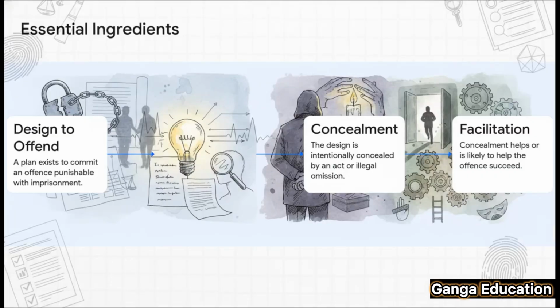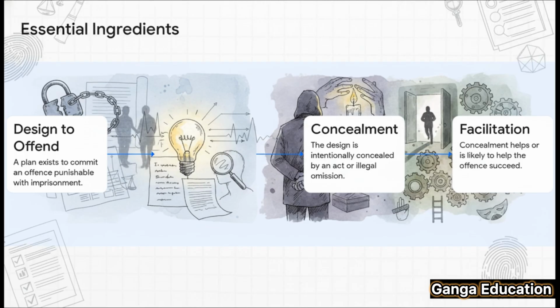Okay, so there are 4 essential ingredients to make out an offense under this section. First, there must be a design to commit an offense. This just means a plan or conspiracy to commit a crime has to exist. Second, knowledge of the design. The person accused must actually know about this plan. You can't be held liable for something you didn't know about, right?